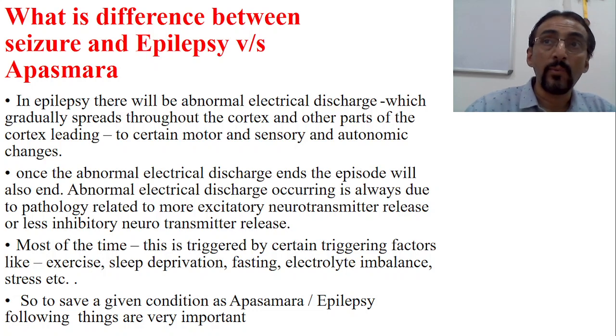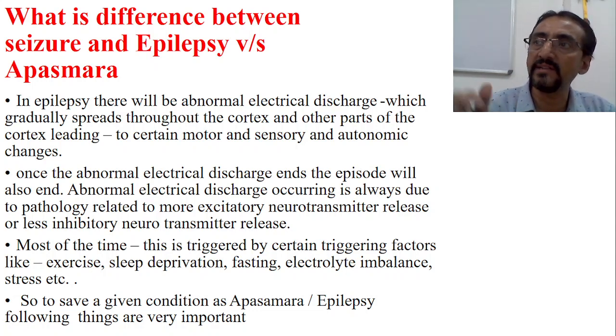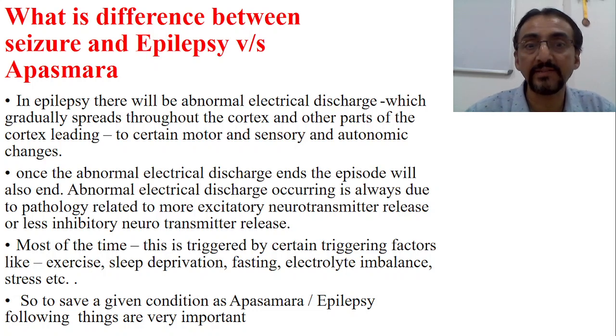Now, when a given condition, suppose you call a given condition in Ayurveda Apasmara, most of the time we compare Apasmara with epilepsy. In Ayurveda standard, if you consider any condition as epilepsy or Apasmara, it has to fulfill the following factors.